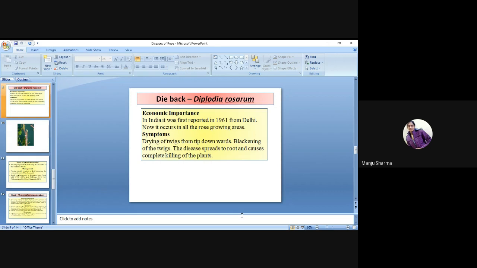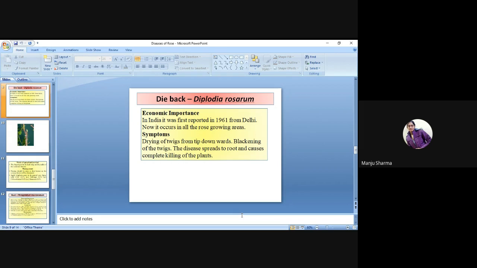There is blackening of twigs, and the disease spreads to roots and causes complete killing of the plant.